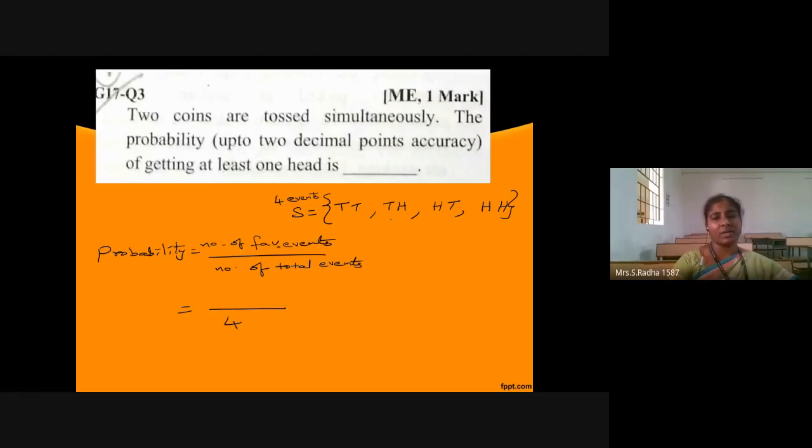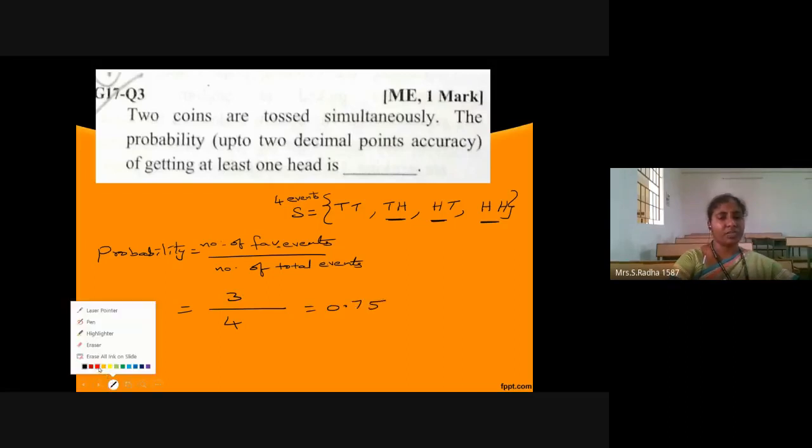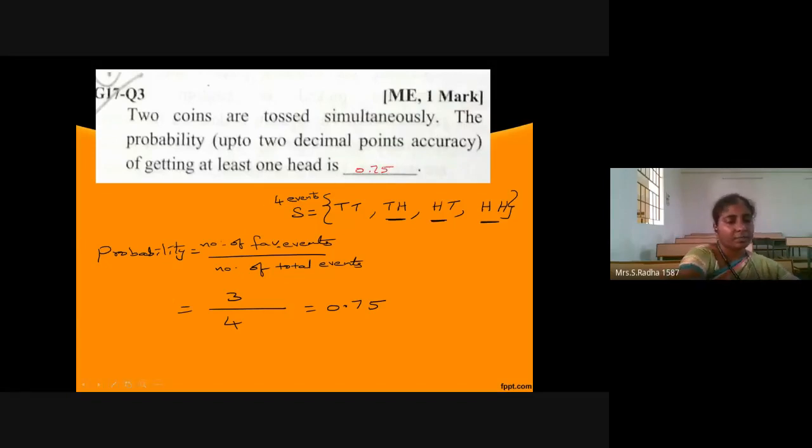Here one head is possible, or both heads are there. So favorable events are 3 in number. So 3 by 4 is the answer, which is 0.75. So the answer is 0.75.